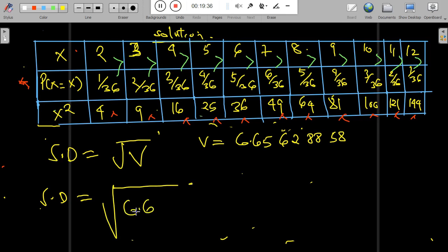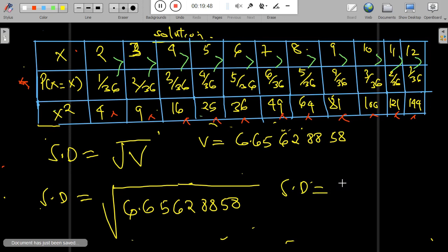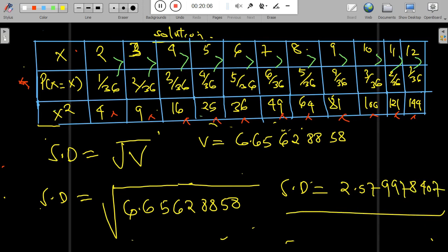If we want to find the standard deviation, we take the square root of the variance. So the standard deviation will be equal to the square root of the variance. That will be equal to 6.656288858. When we put the square root over there, the answer will be equal to 2.57997847. So that will be the answer for the standard deviation.